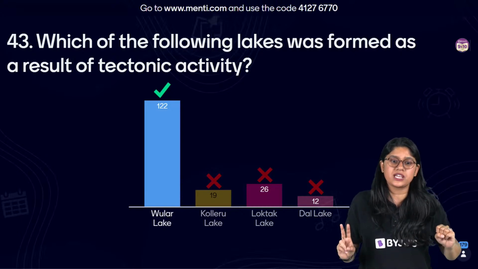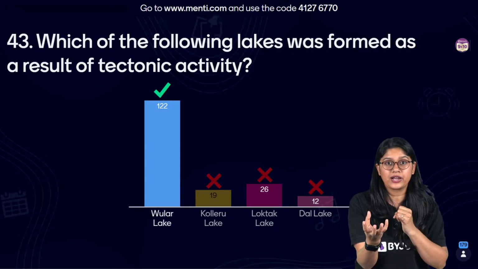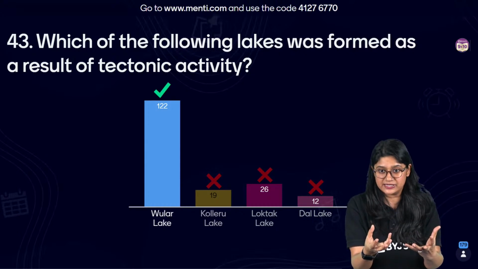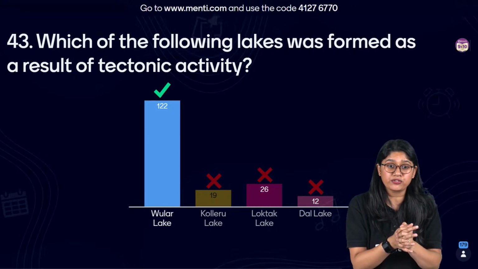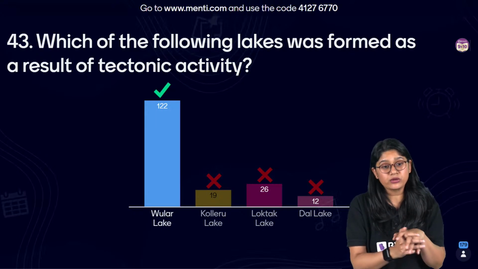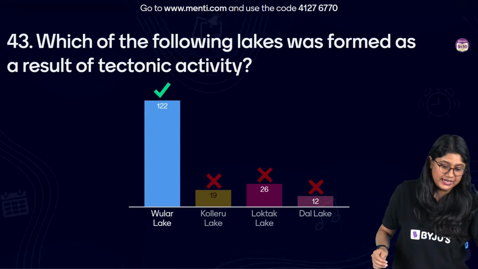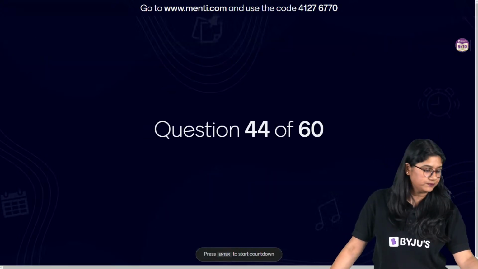There are two things there: there is a lot of water because of the rainforest, and the temperature is also high, very close to the equator also, right? So these are the factors that make sense. Clear? I hope that this is clear to each one of you. Very good everyone. Yes, you can prepare from the blueprint. No worries. Let's move ahead everyone to question number 44.